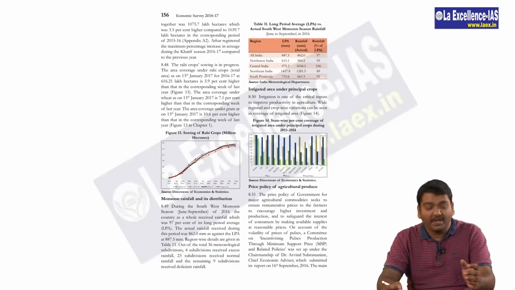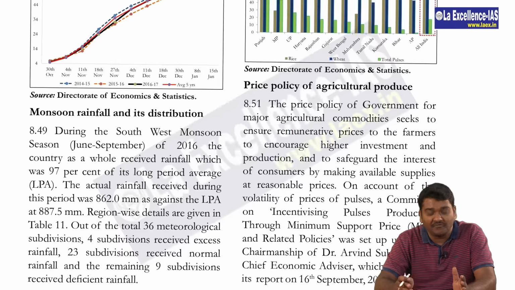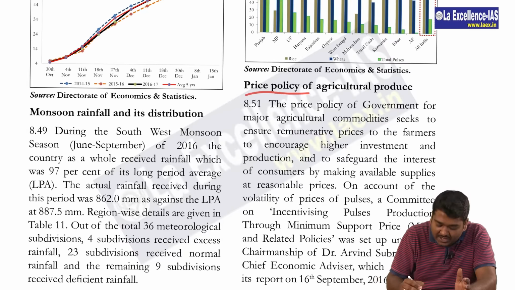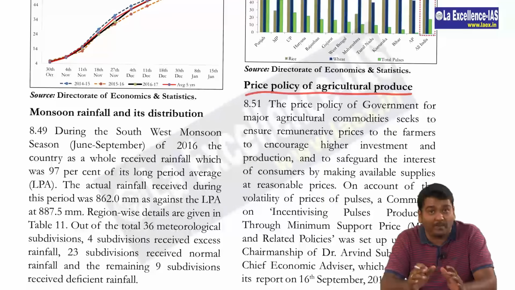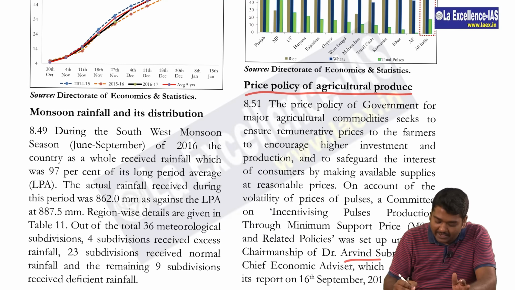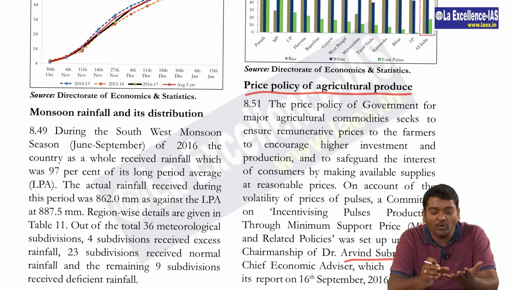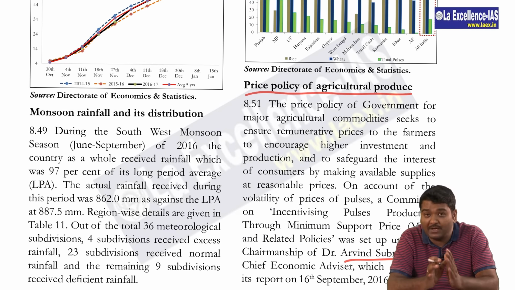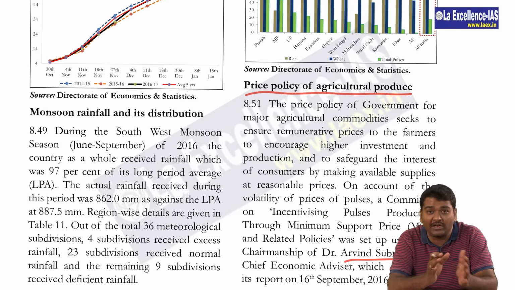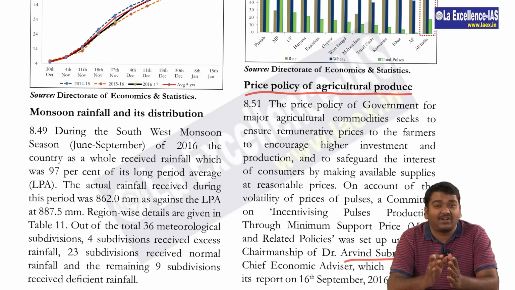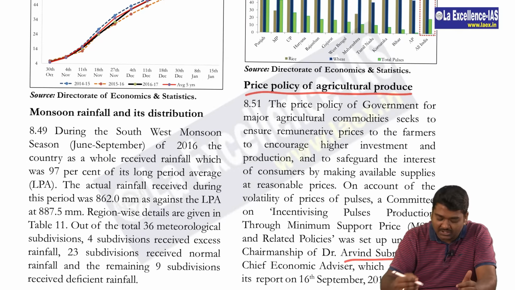Please be careful. On page 156, we have to look at the price policy of agricultural produce. Here, with respect to pulses and minimum support price, there was a report and it was headed by Arvind Subramanian. This report was given in PIB. It also formed part of Yojana. So please be careful. Any question can come from this report. There is an appendix here which actually talks about the highlights of this report. I'll show you that. But please try to read this particular topic from a mains point of view once, right?